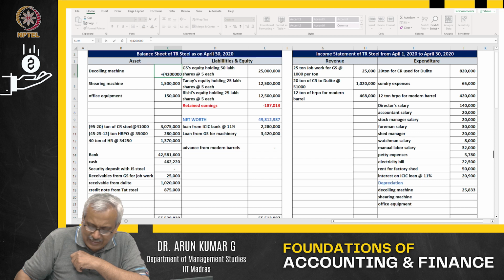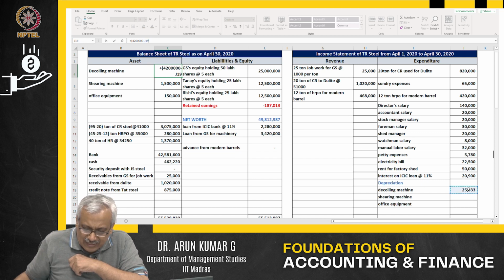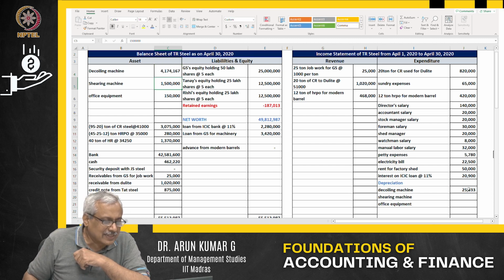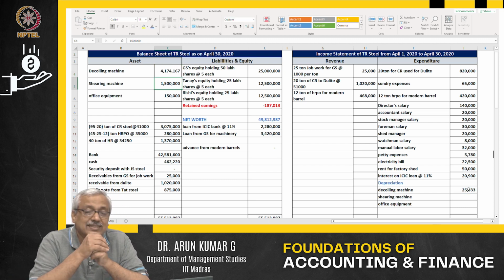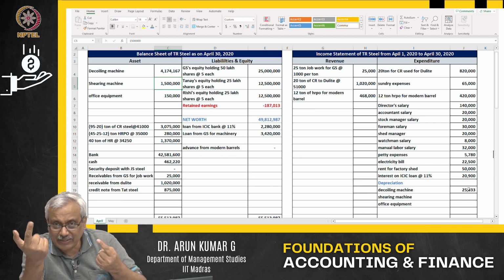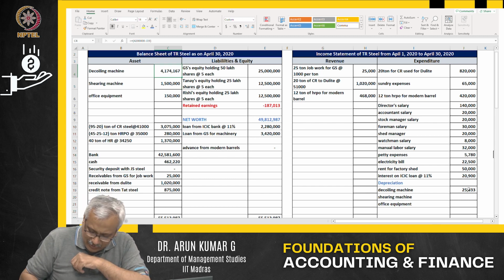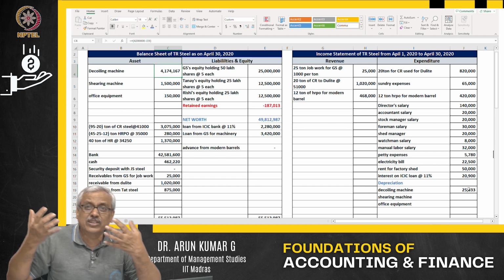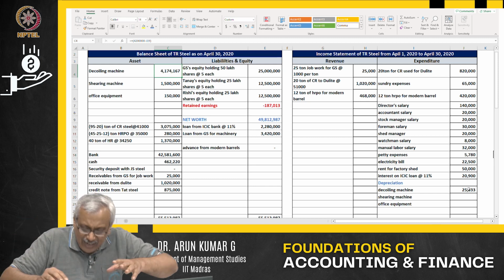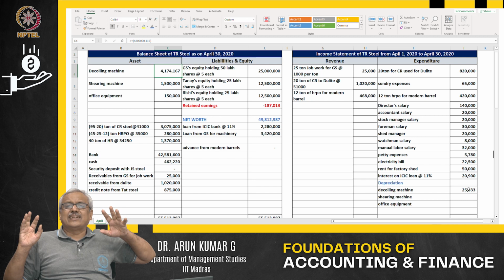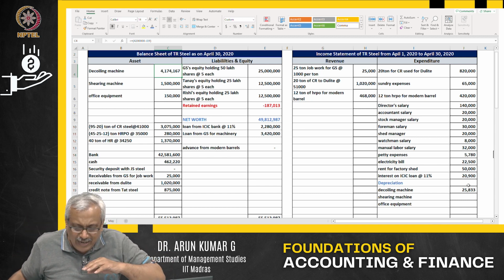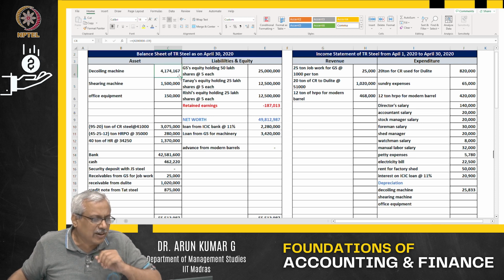The value of the machine as of 30th of April is the 42 lakhs that I have purchased minus the value that it has lost. This is the value of the machine as of the end of April 30th or the beginning of 1st of May. So what is the value of the machine you own? It is not 42 lakhs. It has lost value to the extent of 25,833. So the value of the machine that I own is 42 lakhs minus this.